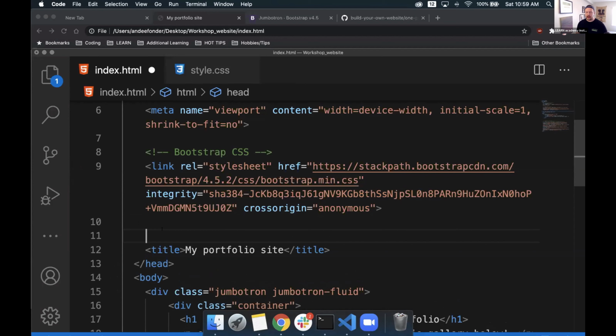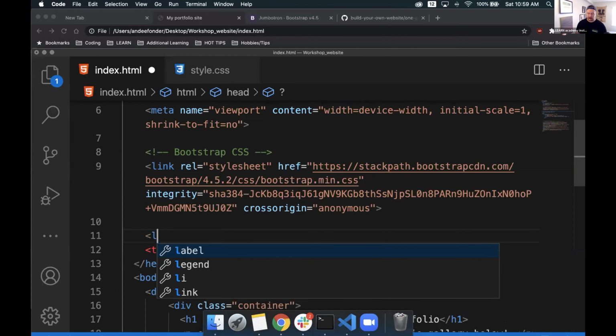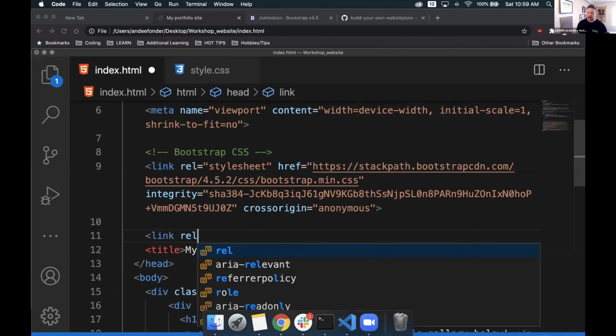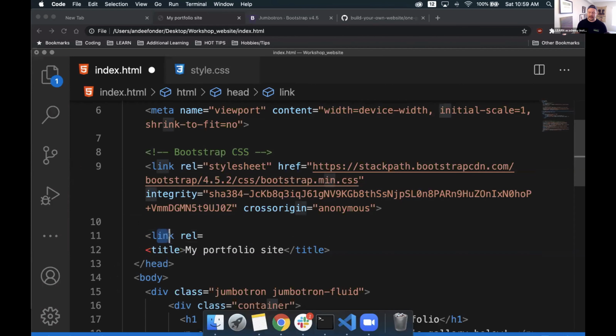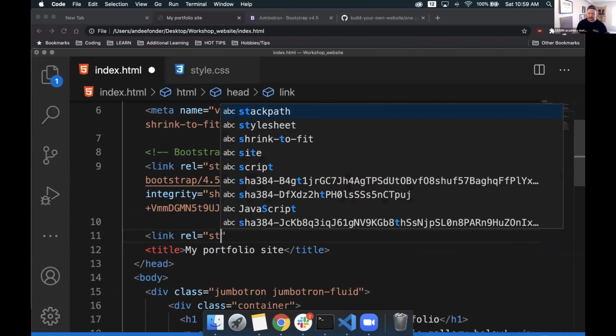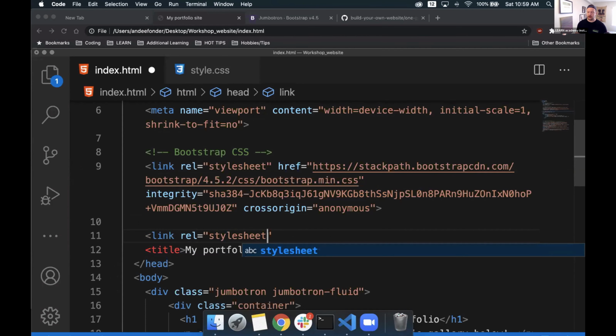We're going to start it with a left caret. We're going to type in link, rel, hit equal. So we have our link. It's saying its relative is a style sheet, and we put that within quotes. So again, we open it up with some quotes. We type in stylesheet, and then we need to tell it where the style sheet lives.